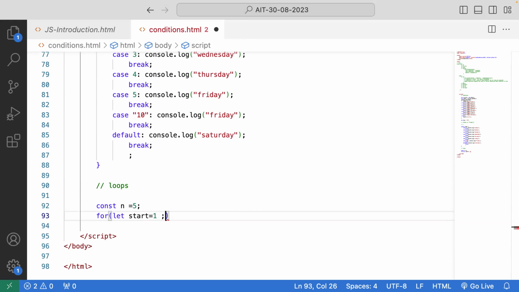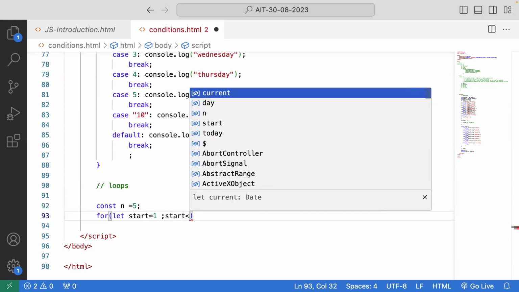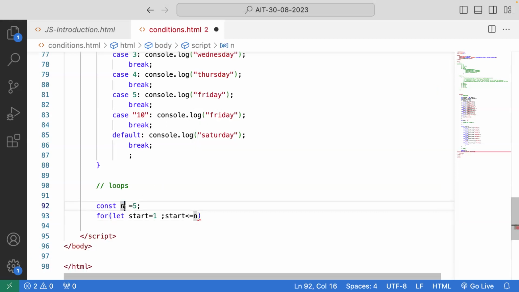It checks against the n value, the constant name. Or else I'll change the name to end value. So start is less than or equal to end value.